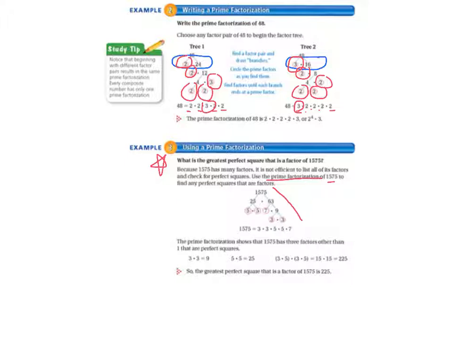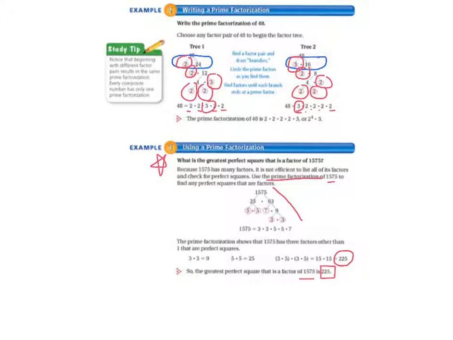So the prime factorization shows that 1575 has 3 factors other than 1 that are perfect squares. 3 times 3 equals 9. 5 times 5 equals 25. 3 times 5 times 3 times 5 equals 15 times 15. So that equals 225. So the greatest perfect square that is a factor of 1575 is 225.